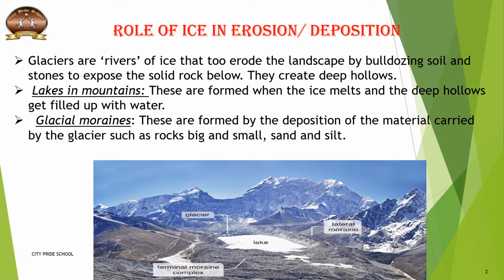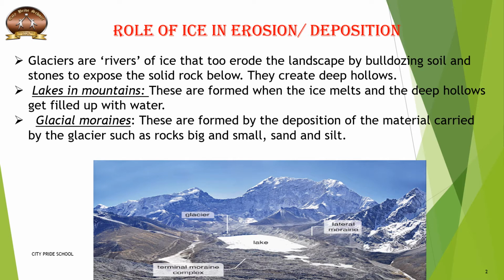The soil and the stones get exposed, and they create deep hollows. Okay, say खड्डे बन जाते हैं उसमें. But then what happens when this ice melts? Those hollows get filled with water, and they form into lakes. This is how the lakes in mountains are formed. Then this is one formation. What is the second formation?